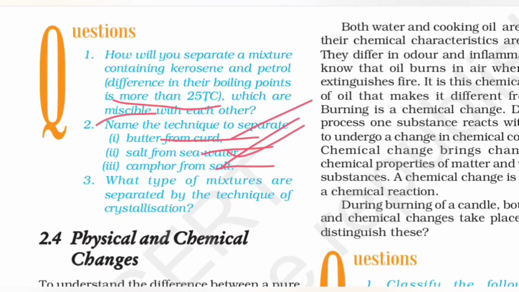Again, what type of mixtures are separated by the technique of crystallization? We went through this: the technique of crystallization is used to separate solids from a liquid solution. How? Because they precipitate, and after precipitating they achieve a crystal form which exhibits extremely high levels of purity, and thus the substances are separated.